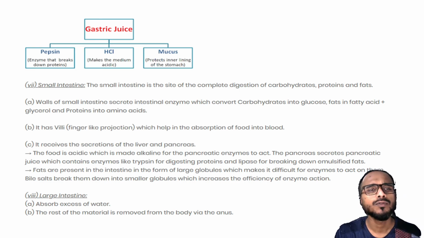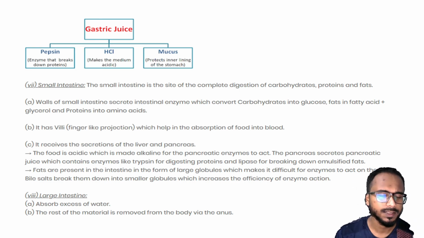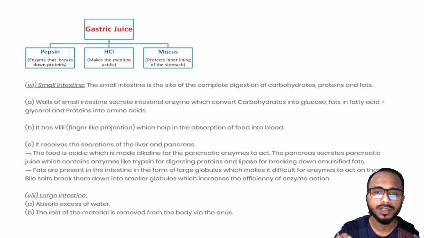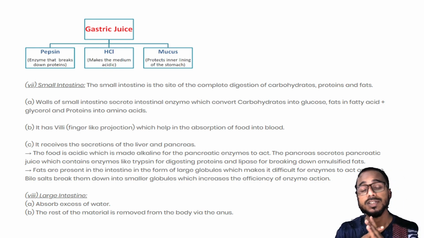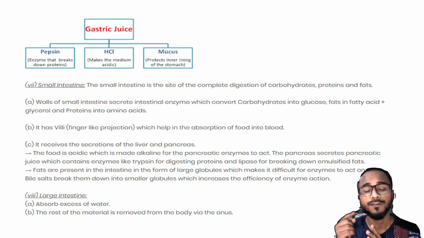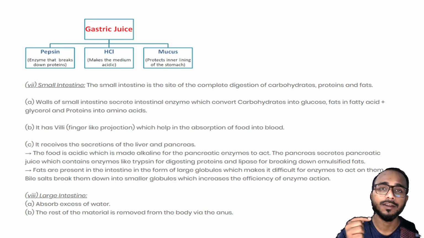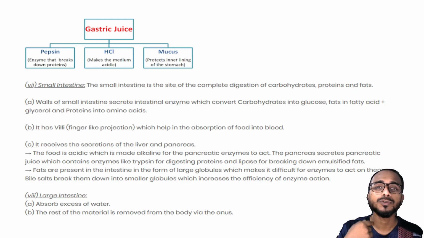Okay, then we move to the small intestine. You can go through all these lines, I have already explained. The small intestine is a very tiny, long, tubular structure. It completes the digestion of carbohydrates, proteins and fats. So fats are converted into fatty acids, carbohydrates into glucose, proteins into amino acids. The finger-like projections inside the small intestine are called villi. They help in the absorption of food.